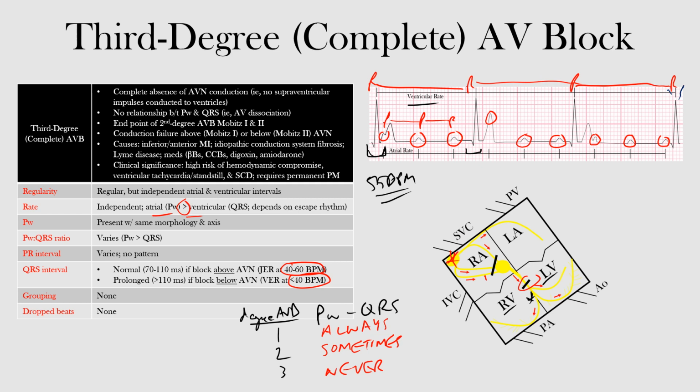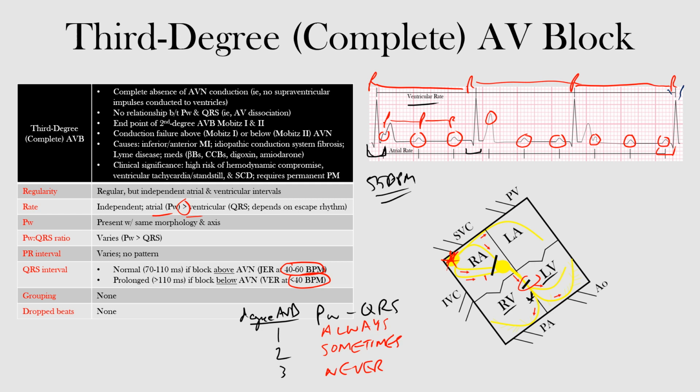In terms of the P waves, they'll be the same morphology. There's really no issue with where the impulse is originating from. It just cannot get through to the ventricles. So P waves will have the same morphology and axis. In terms of the P to QRS ratio, this will vary, depending on the atrial and ventricular rates. In terms of the PR interval, it really varies. We said maybe this looks like a PR interval, but in fact, they are not related. So there's really no pattern and no true PR interval, because there's no AV nodal conduction.